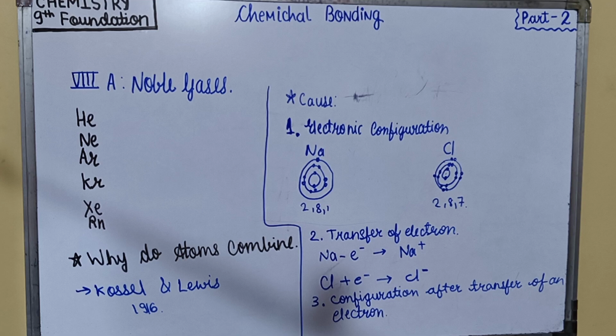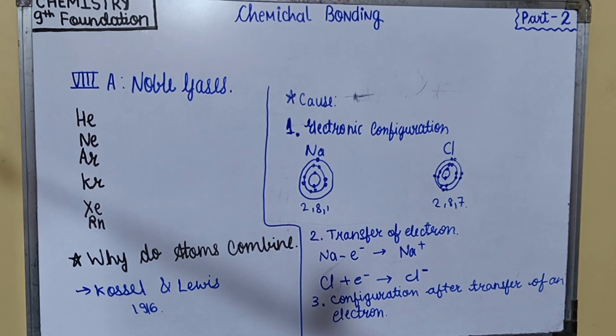The configuration of Na plus is that of the nearest inert gas Ne, and the configuration of Cl minus is that of the nearest inert gas argon, Ar. Hence, it can be seen that in this chemical reaction, both the sodium ion and the chloride ion attain the octet configuration,